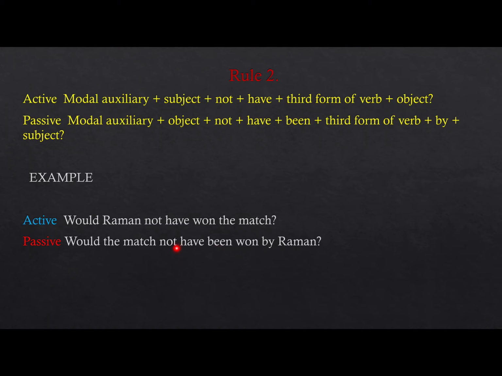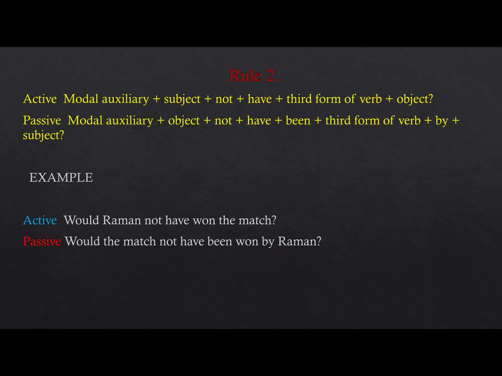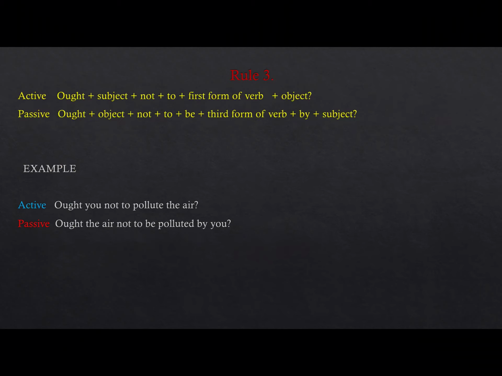Been will be there, not will be between the object and the have, and then it will be as it is. The same will be, ought you not to pollute the air, ought the air not be polluted by you. So ought plus the air not to be polluted by you. So this is how we use it.